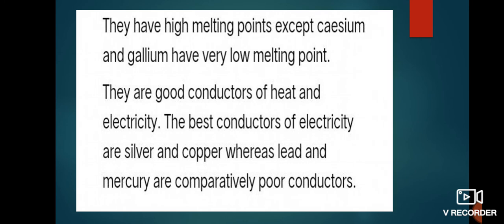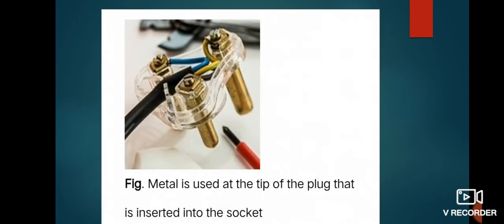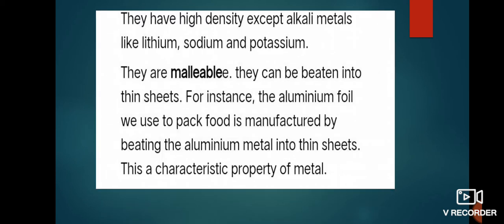Next physical property of metal is they are good conductors of heat and electricity. The best conductors of electricity are silver and copper, whereas lead and mercury are comparatively poor conductors of electricity. Look at this figure. Metal is used at the tip of the plug that is inserted into the socket. Means metal is a good conductor of heat and electricity.